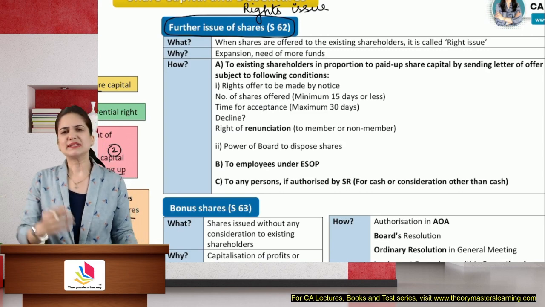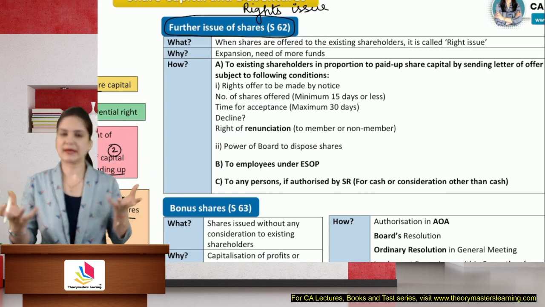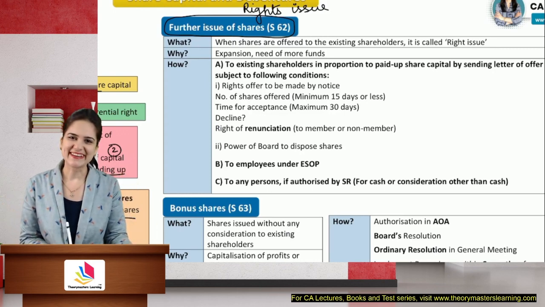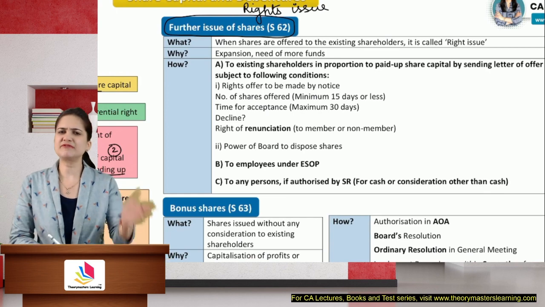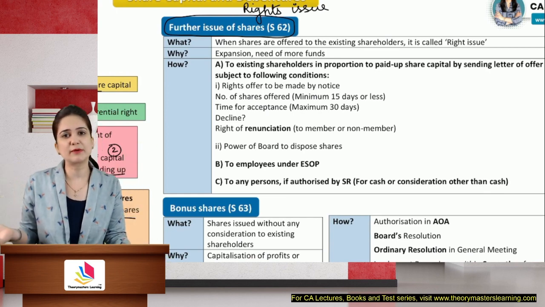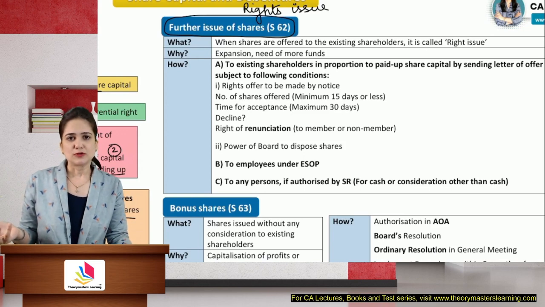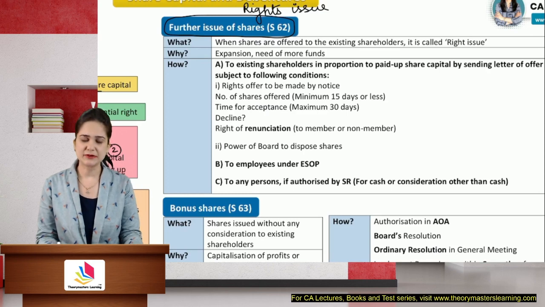Yes, instead of going to the public, why don't you go to the existing shareholders, let them subscribe to the shares of your company? Over here you need not even issue a prospectus. They already know about the company. If they are not interested in buying, they can renounce it in favor of any other person. That person may or may not be a member. So here you are saving a lot on issuing the prospectus. Cost is saved, time is saved.